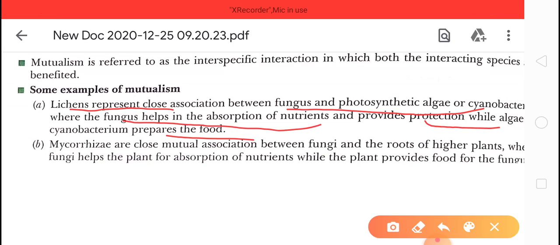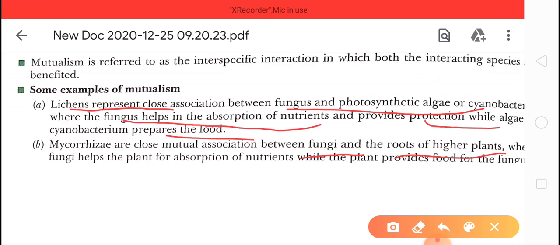Another example is the fungi and roots of higher plants; they provide benefit to each other. One more example is the bacteria Rhizobium, which lives in the root nodules of leguminous plants. The bacteria fix atmospheric nitrogen and give it to the pea plant. In return, the pea plant provides food and shelter to the bacteria. So both provide benefit to each other.